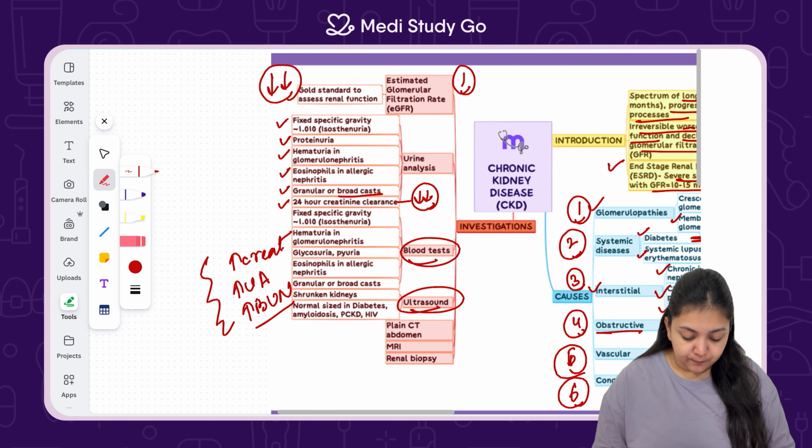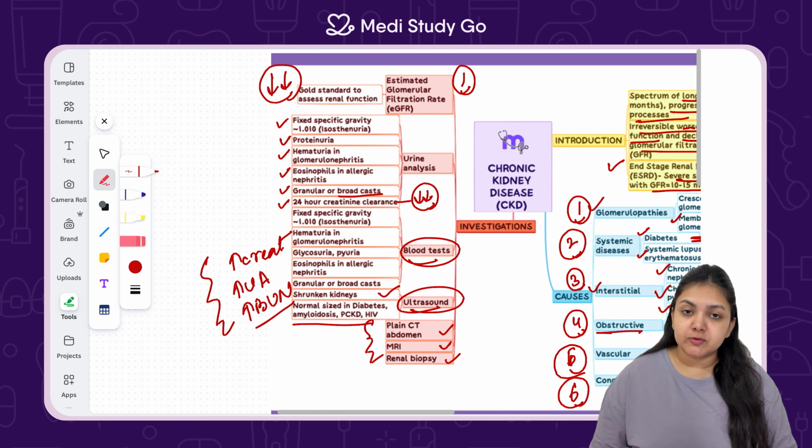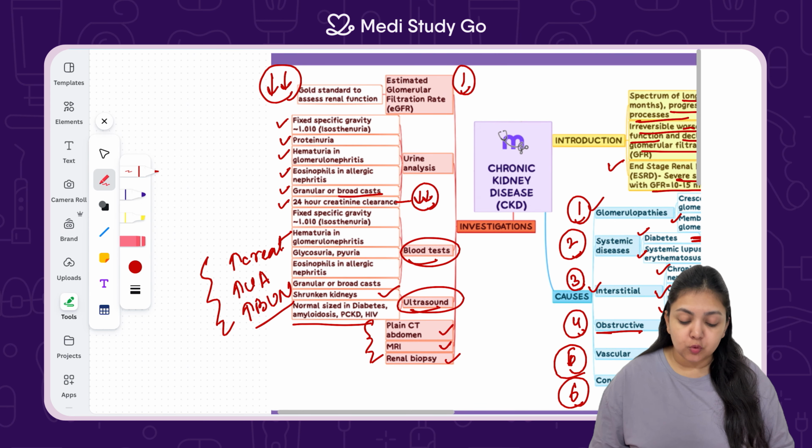Ultrasound is going to show you shrunken kidneys, and normal size is going to be present if polycystic or some diabetes or HIV related kidney disorder is there and actually the kidney is not deranged. Those cases are going to show a normal size of kidney. Lastly, advanced imaging technology can be used like plain CT abdomen, MRI, and renal biopsy to rule out what sort of obstruction at which stage and of what type, benign or malignant, is present in the renal system. So this is how you can come to a confirmatory diagnosis for end-stage renal disease or chronic kidney disease to be present.